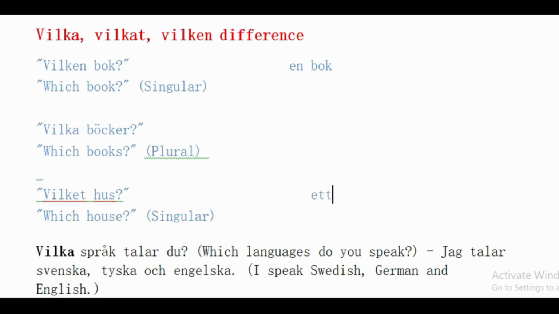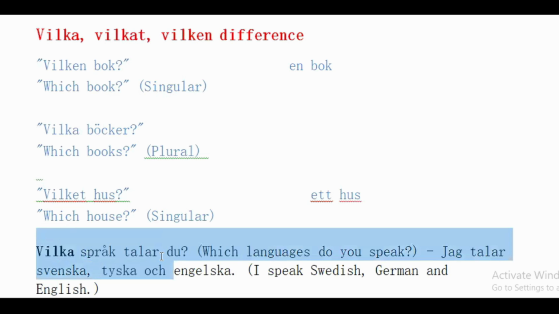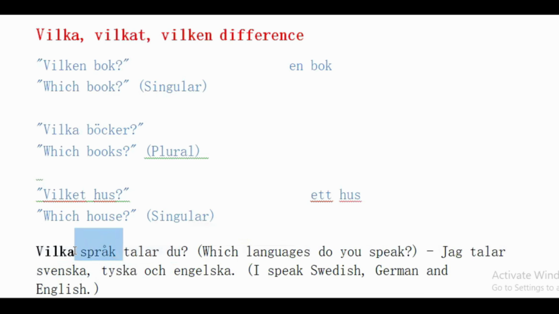So that is an ett noun, ett hus. So for ett nouns you will write vilket. For en nouns you will write vilken. And for plurals you will write vilka. Okay. Example here: vilka språk talar du? Which languages do you speak? Jag talar svenska, tyska och engelska. I speak Swedish, German and English.